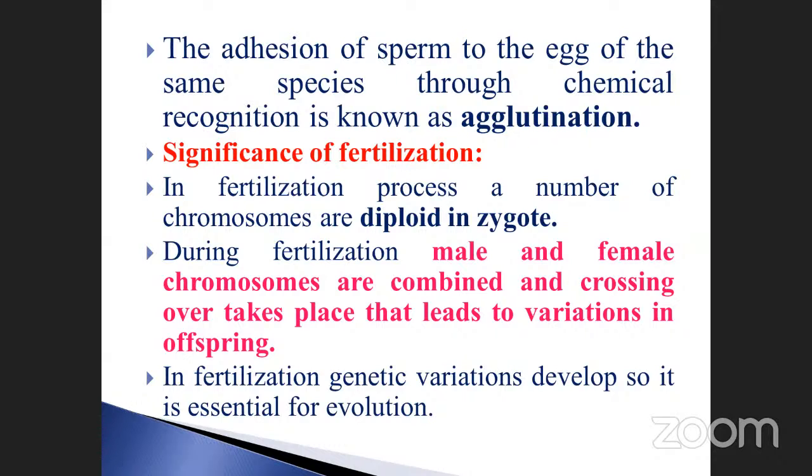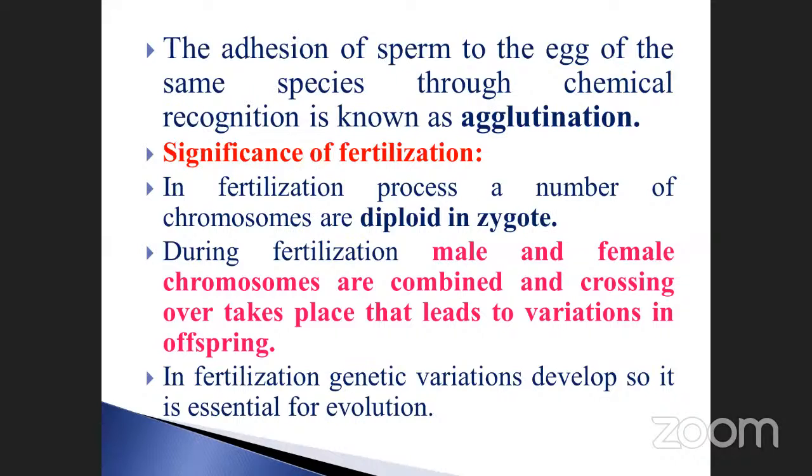So the variation is essential for evolution, they told. In fertilization, the genetic variation, the combination of both the male and female, develops, so it is essential for evolution. Evolution means it is inherited from one generation to another generation. That is very, very important.